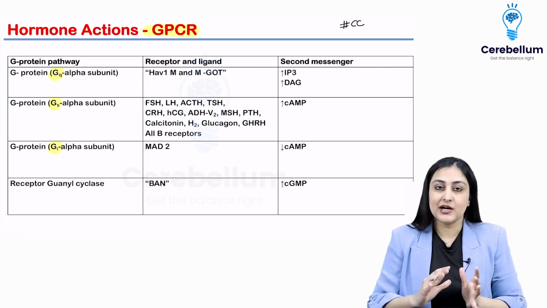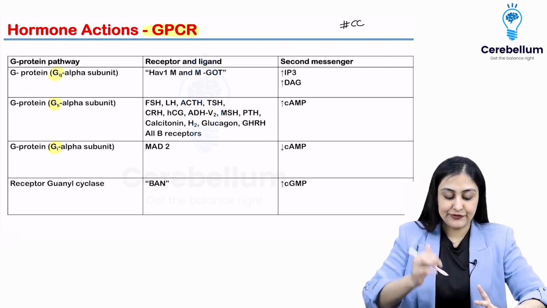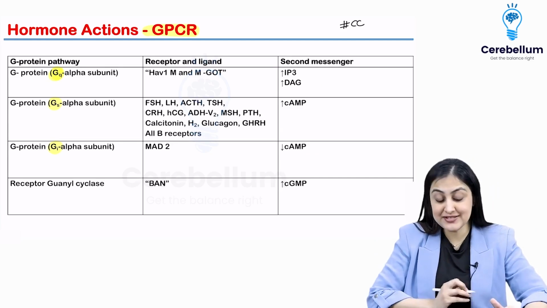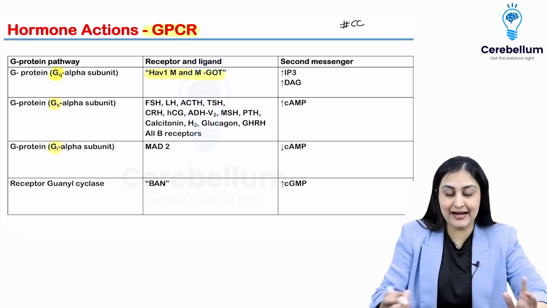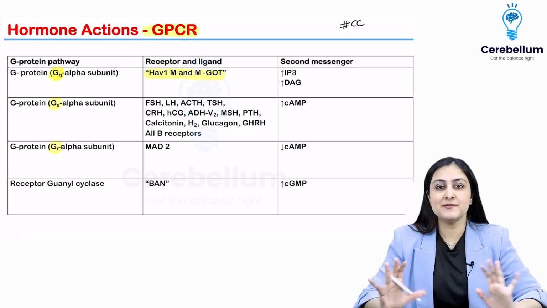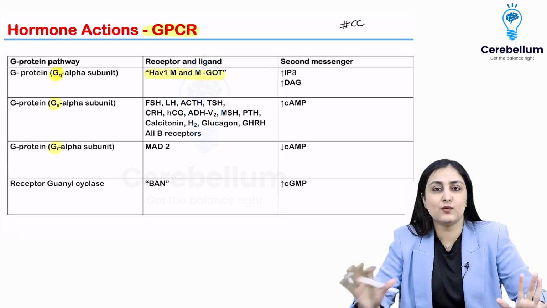Okay, now let's start with the hormones which act via G protein coupled receptors. The first one is the hormones which bind to Gq. So for this, the trick is: have one M&M and GOT. So you know Game of Thrones. After you're done with your exams, you want to chill out, have M&Ms, which is a candy, and relax and watch GOT, right?